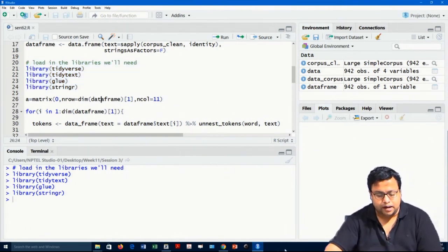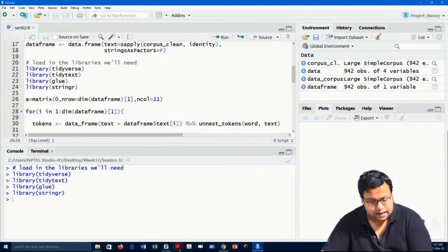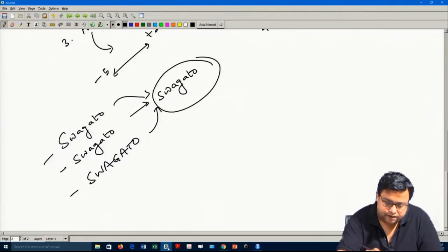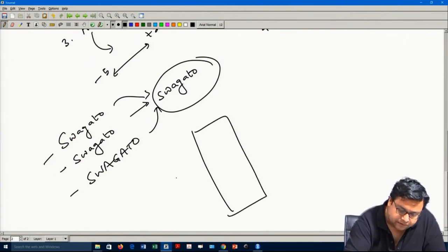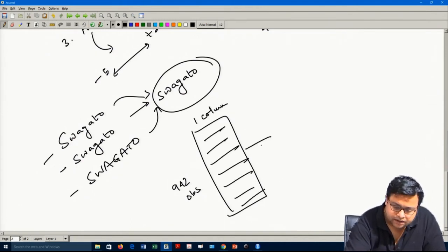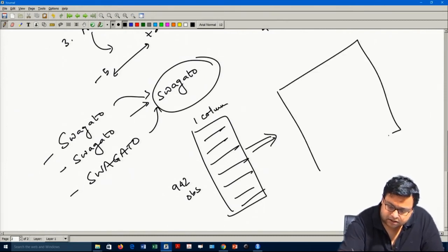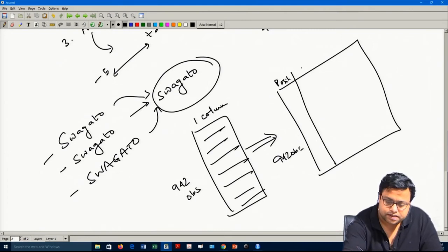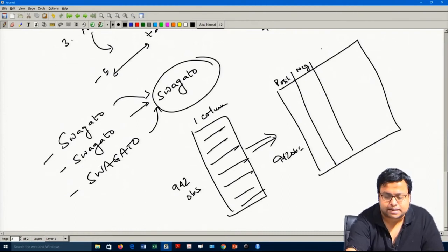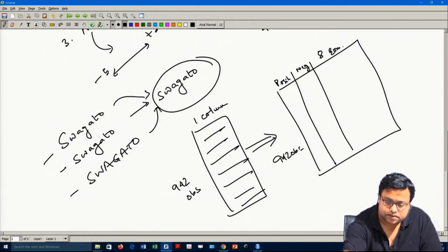Next, see what our purpose is here, what I am going to do here. I have a data frame with 942 observations and one column. Each row is one text. From this column of 942 observations, I want the positive sentiment: how many words are there in positive sentiment, and how many in negative sentiment. And if I am using Emolex, then for each of the 8 emotions, how many words are there. This is what I want.